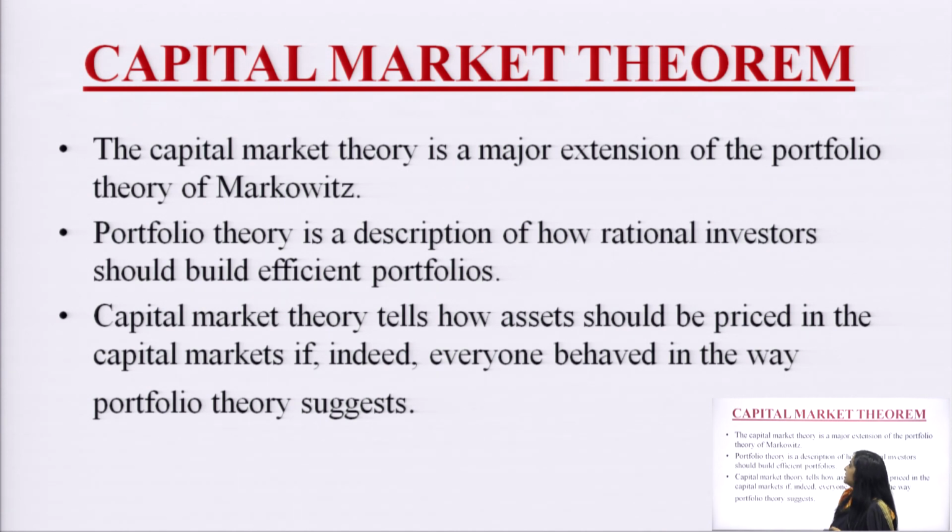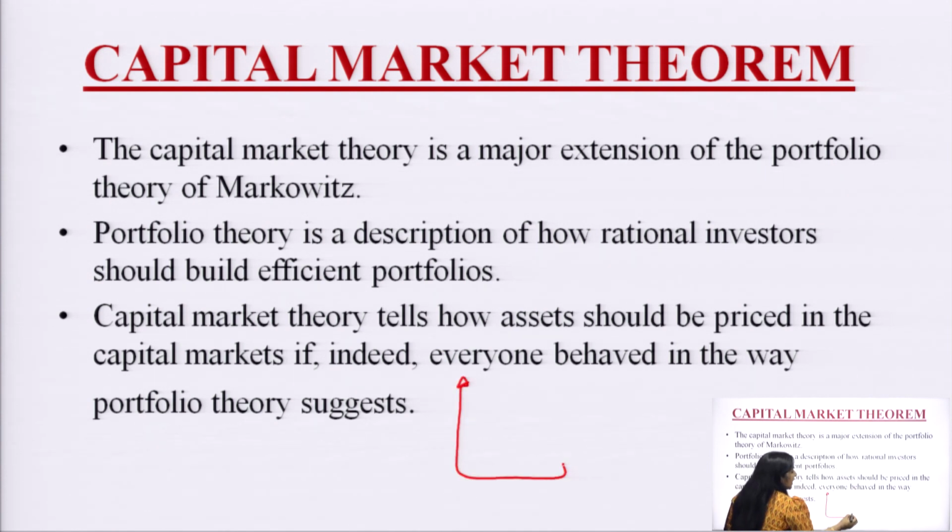He said that all the efficient portfolios for the investor lie on a concave line. This line is called the efficient frontier, denoted by EF.